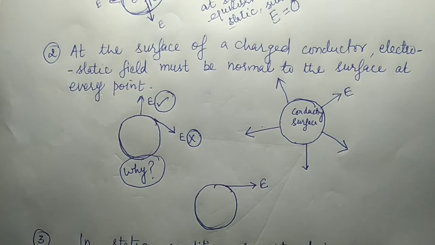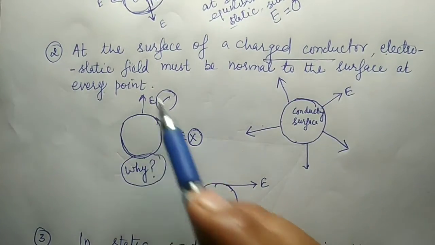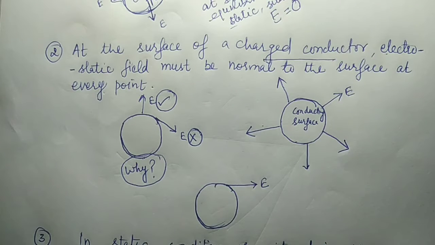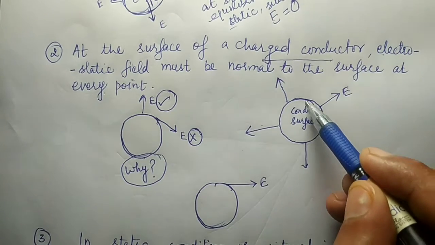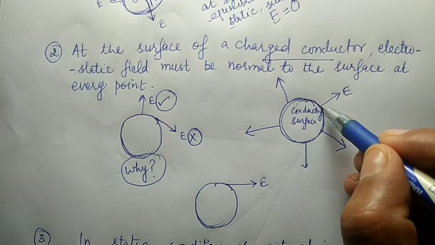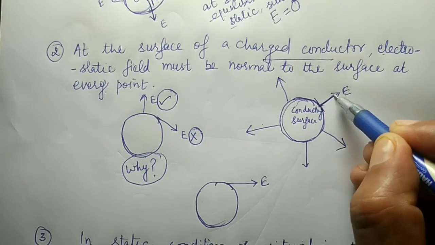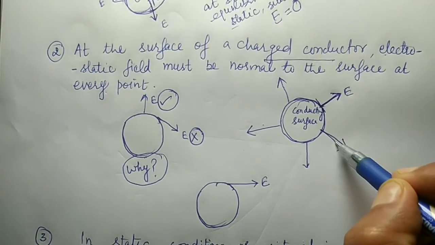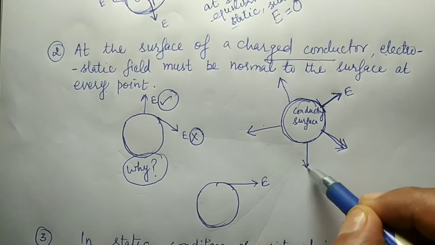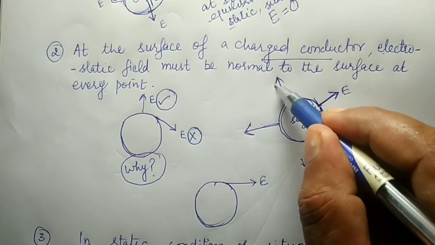At the surface of a charged conductor, the electrostatic field must be normal to the surface at every point. It means that if I have this spherical conductor, then the electric field will always point normal to this surface. It must always be perpendicular to the surface.